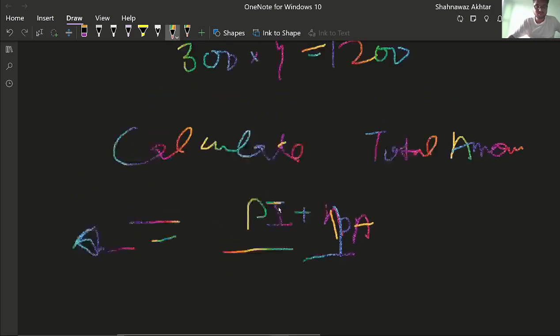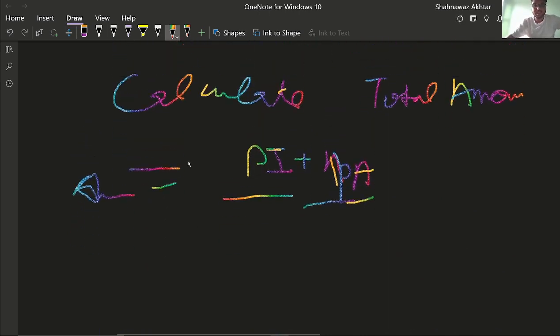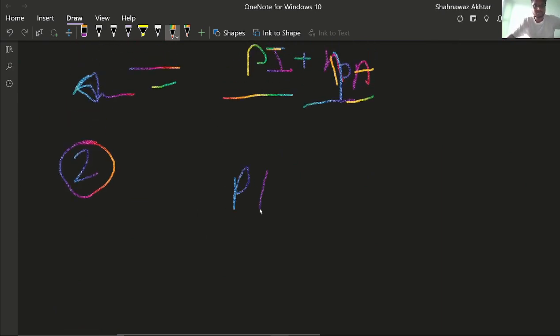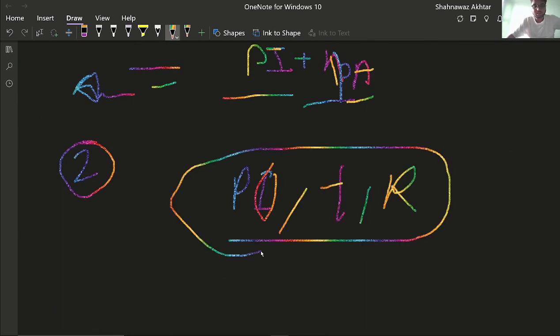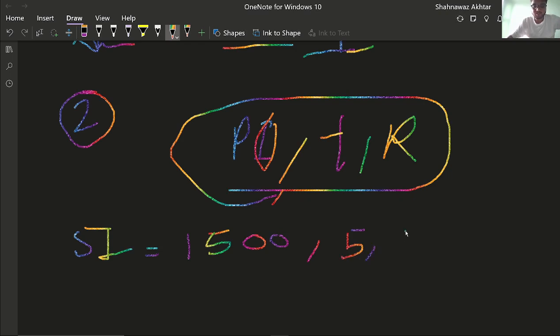All right, and I am also giving you another question. This is the first assignment question. The second one: I am giving you the interest SI, the time period, and the rate. You have to tell the principal amount. The interest SI is equal to 1500. The time period is 5 years, and the rate is 4% per annum.